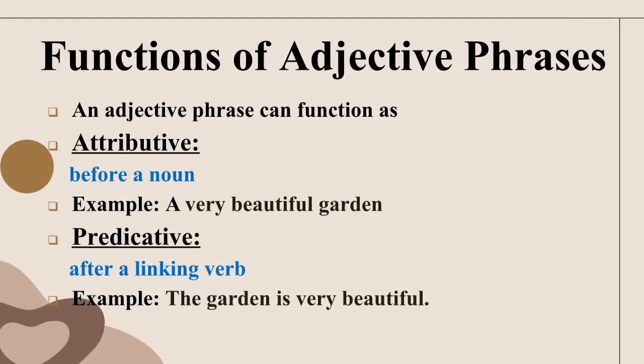Now let's seek the answers of the question, what are the functions of an adjective phrase? An adjective phrase can perform two main functions in a sentence: attributive functions and predicative functions. When it appears before a noun, it functions attributively by modifying the noun, as in a very beautiful garden. When it appears after a linking verb, it functions predicatively by describing the subject, as in the garden is very beautiful. In both cases, the head adjective remains the central element of the adjective phrase.